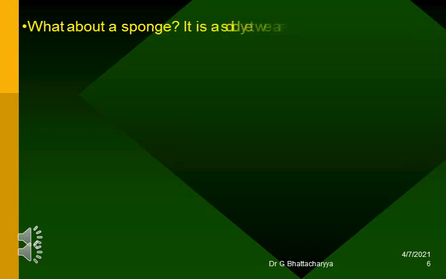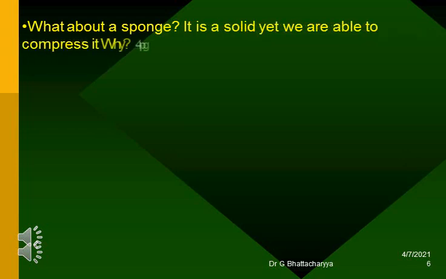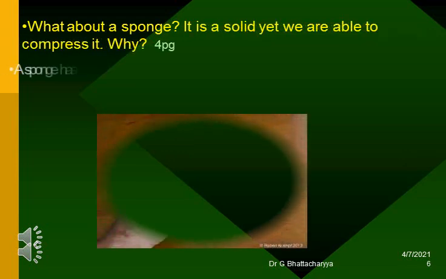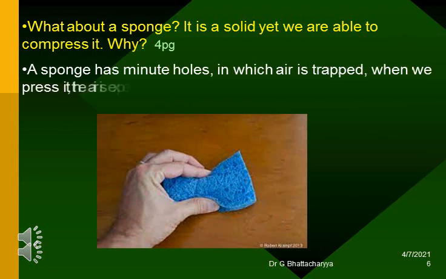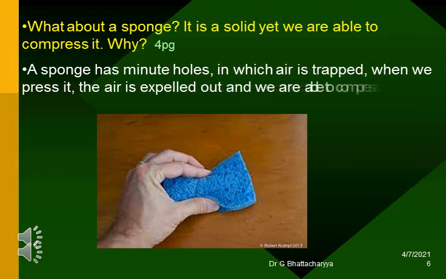What about a sponge? It is a solid, yet we are able to compress it. Why? A sponge has many holes, in which air is trapped. When we press it, the air is expelled out and we are able to compress it. It's a solid.